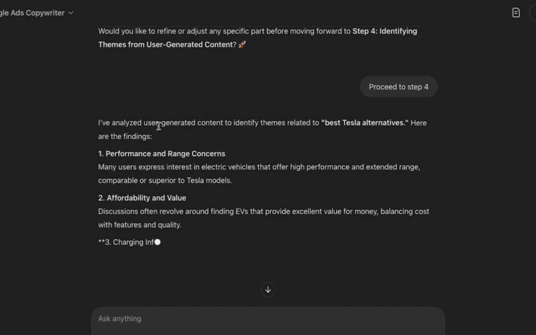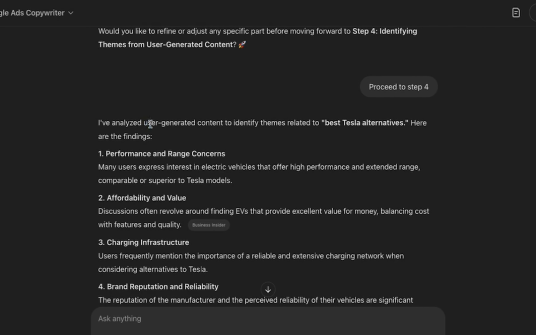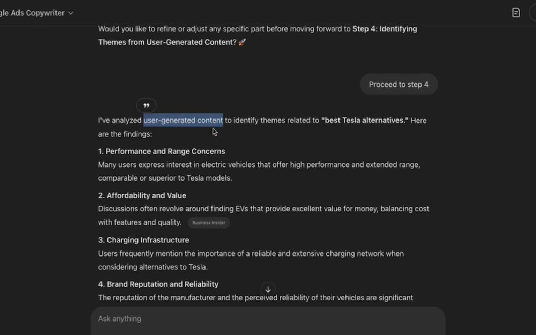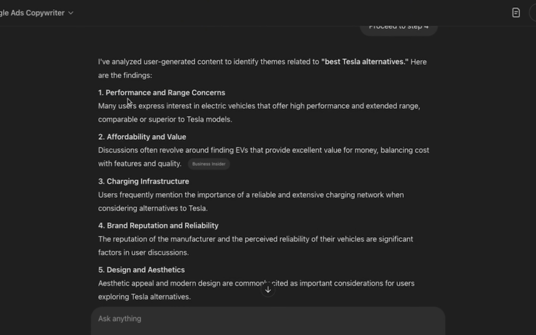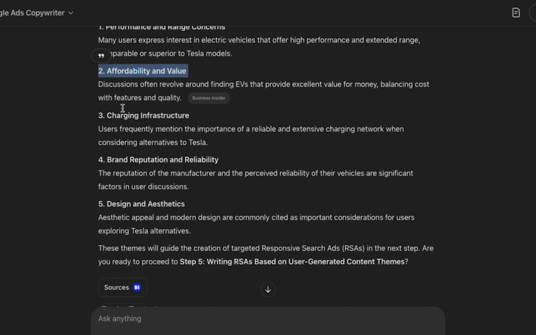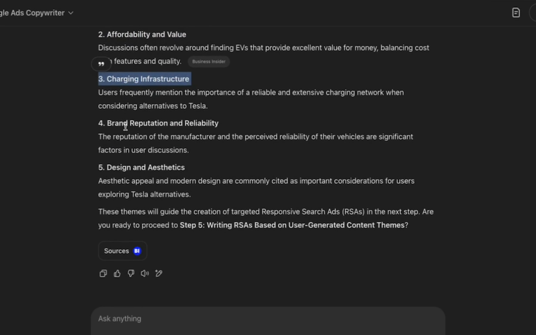So now, step 4 is writing ads based on what people are actually saying. So user-generated content. Okay, so it's looking at the people who are looking for alternatives. What are they actually talking about? Well, they're talking about performance, range concerns, affordability and value, charging infrastructure, brand reputation. Imagine if you had to do this research by yourself.